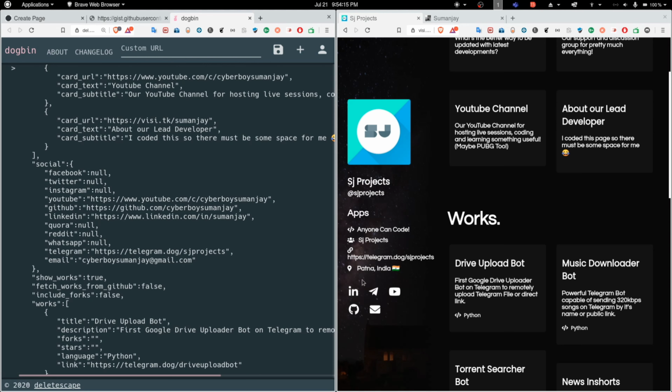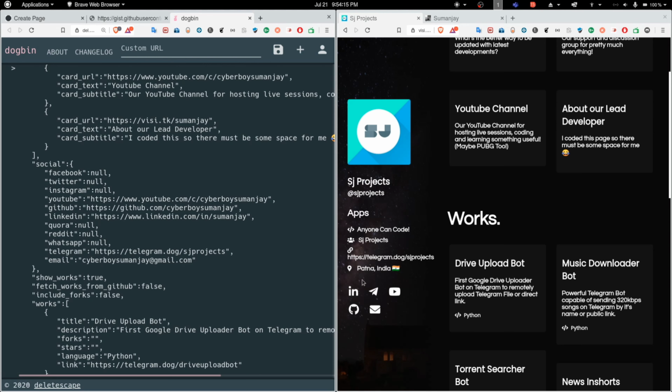When you open this link, you will see the page is built according to the data which we provided. So what changes we made: we set the theme to light, and we added 2 more links in the link section, the content section, so there are 6 sections right now, and everything else whatever we have coded. And we changed it to "we build useful stuff," which is reflected here clearly. Okay, so this was the manual work.